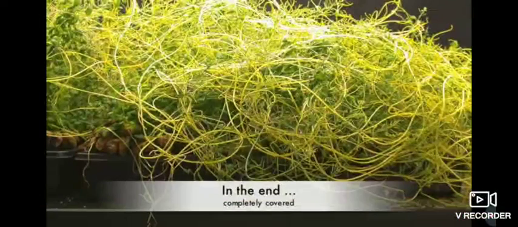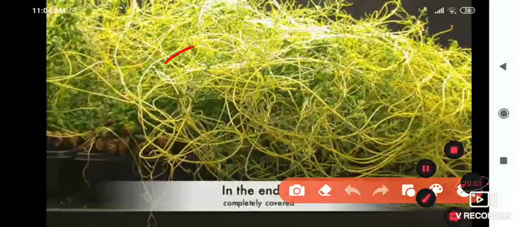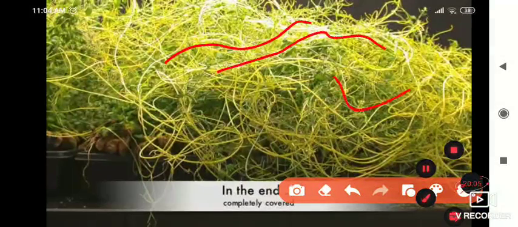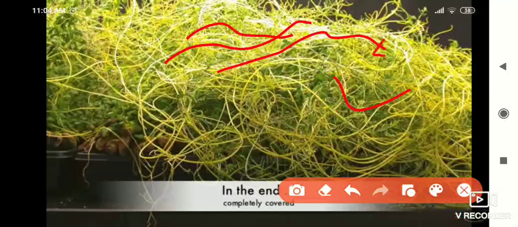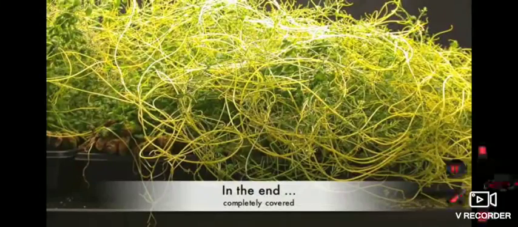So the Cuscuta is there. These yellow projections are looking in the video; these are wire-like structures. This is actually a plant, and because of the absence of chlorophyll it looks yellow, and here is the host plant, looking green. It gets covered by this Cuscuta. In this way they attack the other plant and get nutrition from it, and that's why they are called heterotrophic plants.